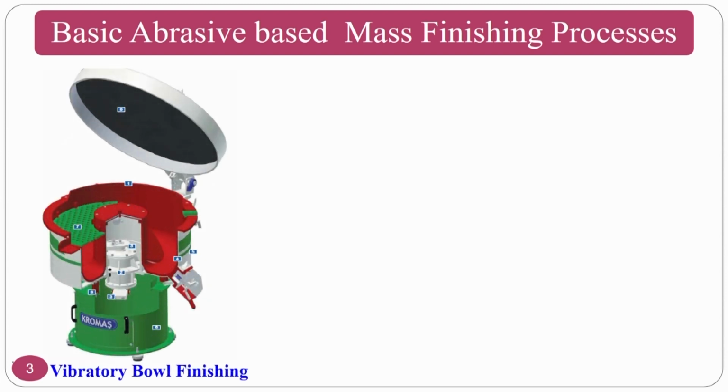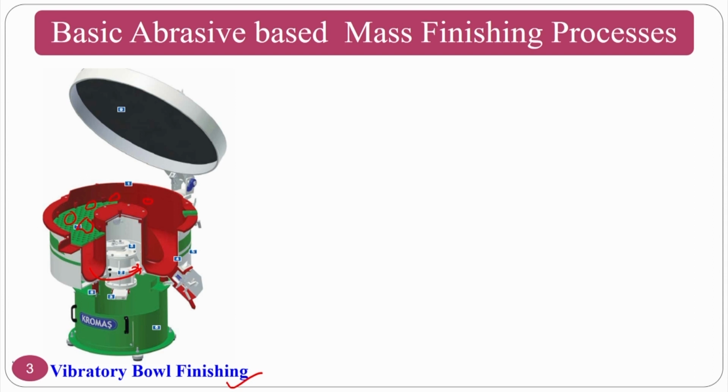Basic abrasive based mass finishing processes are batch finishing processes. The first one is vibratory bowl finishing, where you just place the abrasive beads along with the implants. What will happen? This will rotate and the finishing will take place. This is mass finishing, but the basic problem here is that local control may not be there.